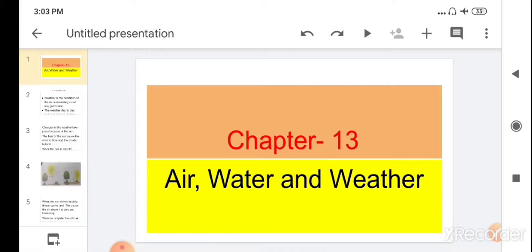Children, today we are going to start a new chapter from the first book, that is New Science Ahead. Our chapter number is 13 and the chapter name is Air, Water and Weather.